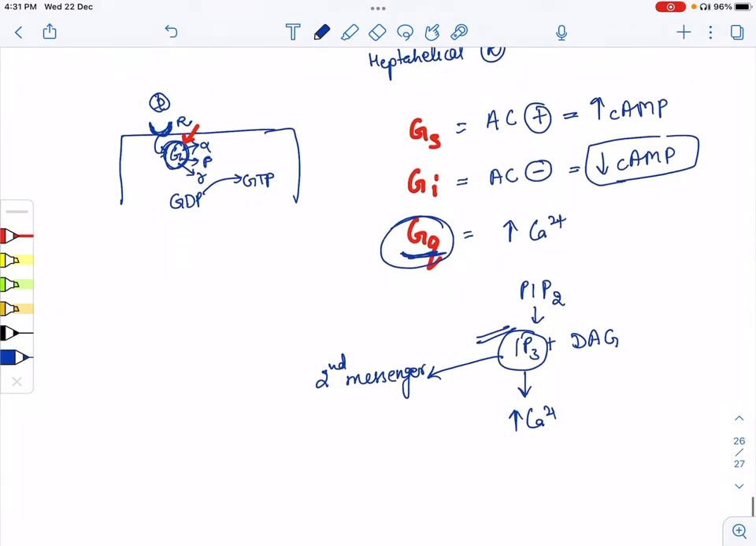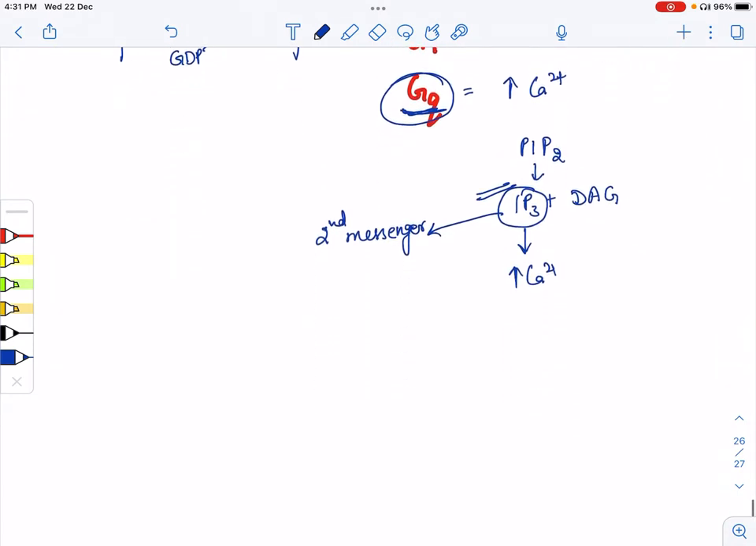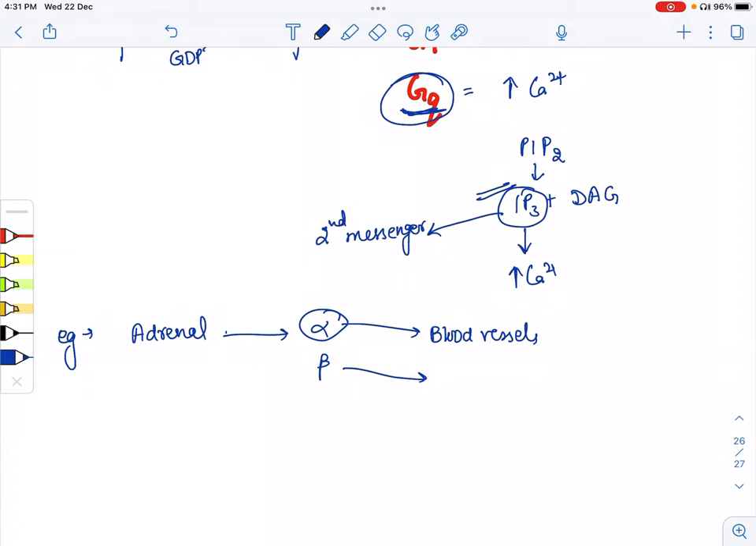Here I am going to give an example of the G receptors, that is adrenaline. As we all know, adrenaline has both receptors, that is alpha and beta. So the alpha receptor is present on the blood vessels, while the beta receptor is present in the bronchus. Alpha is for constriction. So alpha receptors constrict, it increases the calcium ion, and vasoconstriction will be there.